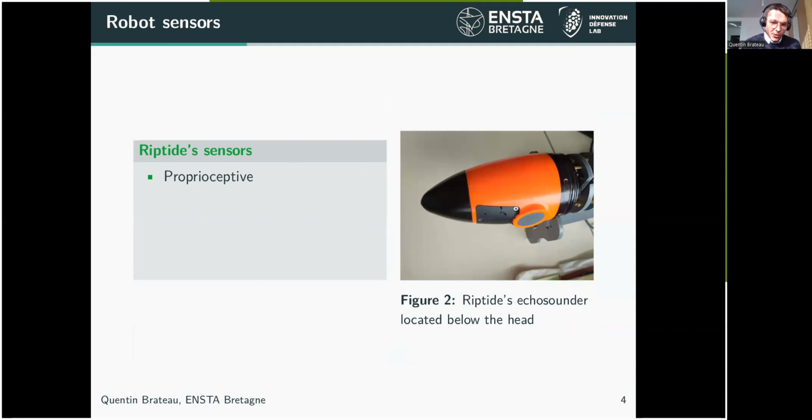So the robot has some sensors. For the proprioceptive sensors, there is only one IMU, which is an inertial unit able to sense angular speed, or angular velocity, and linear accelerations. For exteroceptive sensors, there is a pressure sensor to measure the depth of the robot, and an echo sounder, which is visible under the head of the robot here with the gray ceramic. That's a one-dimensional acoustic pinger, which is able to sense the distance between the robot and the obstacles underwater.